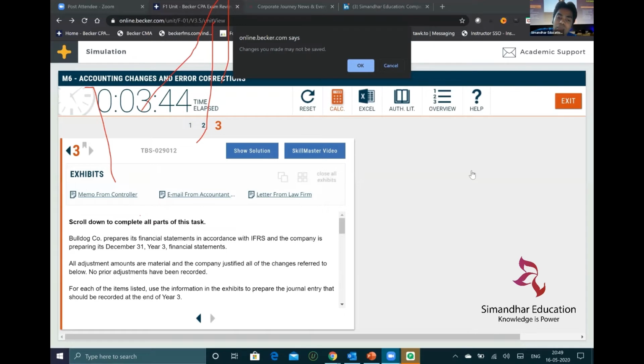Becker Pro versus Becker Advantage. I would say, guys, go for the cheaper product of Becker, which is the Advantage. No need to go for final review and summary thing because you are already enrolled with Simandar. We are doing 24/7 support. We are there continuously from start to end, helping you around. So I don't find any reason why you should go for an enhanced product unless you think that you can't pass the CPA exam in 24 months.